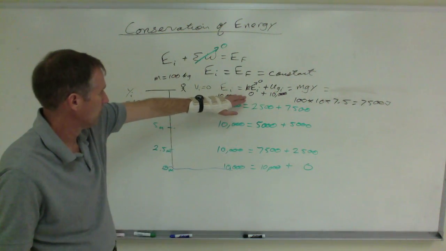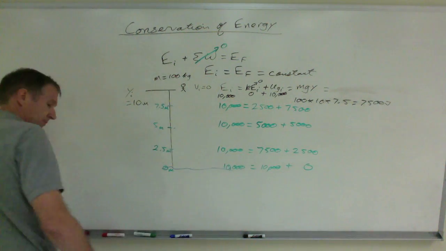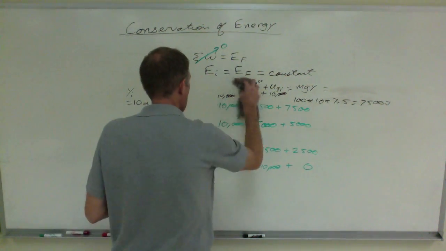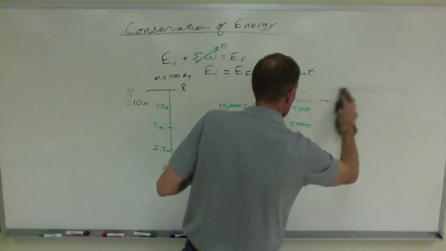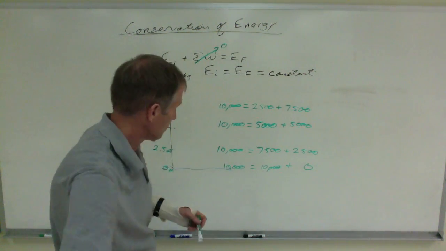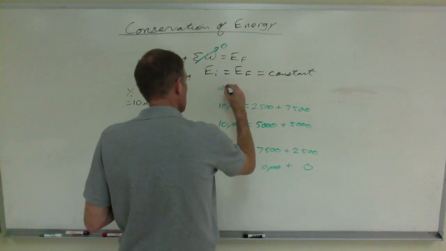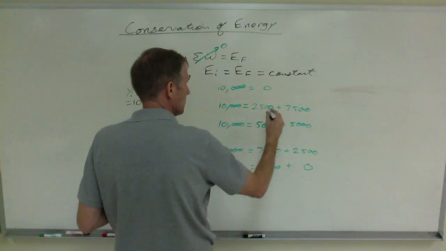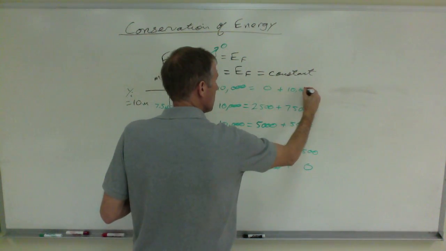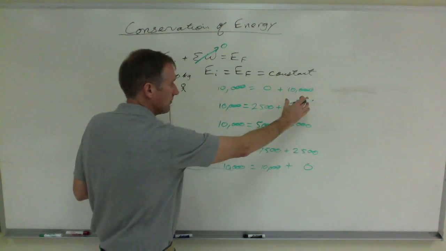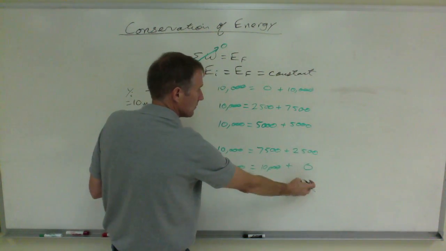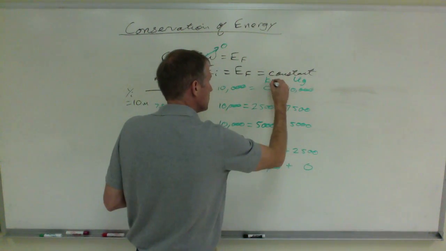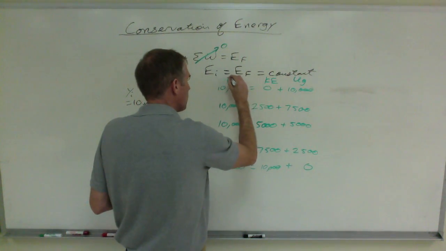This is kind of ugly up here, and I apologize for that. Let's erase this. He's gone from an initial energy of 10,000 joules. None of it was kinetic. It was all potential. And then as he falls, he's losing height, and so he's losing potential. So this is his potential energy, and that's his kinetic energy, and that's his total energy.